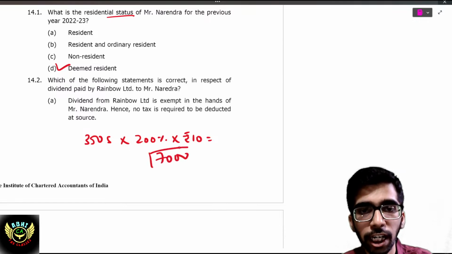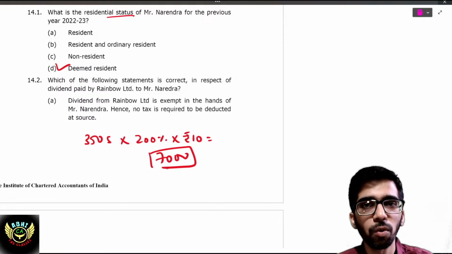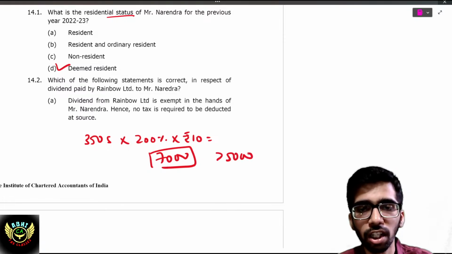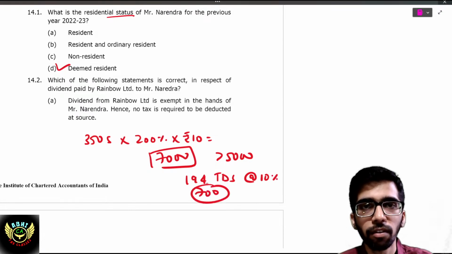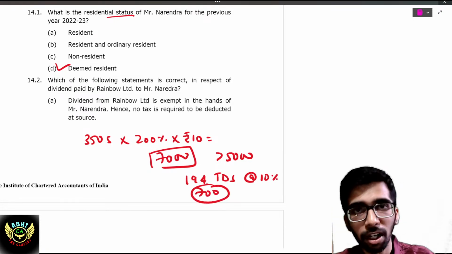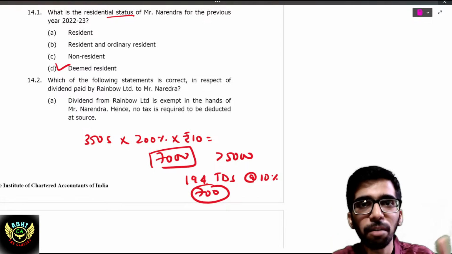If it is an Indian individual, the company is paying that 7,000, which is more than 5,000. Under section 194, TDS will be applicable at the rate of 10%, that is 700. We have to remember everything, because it is a linking process.